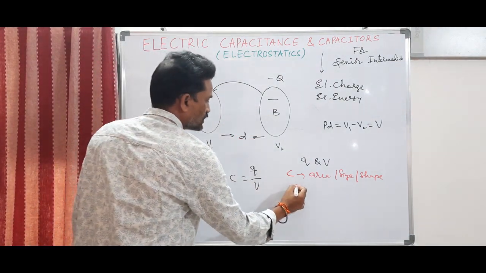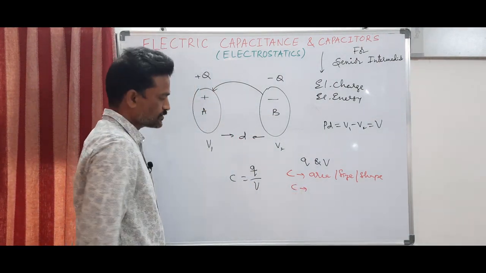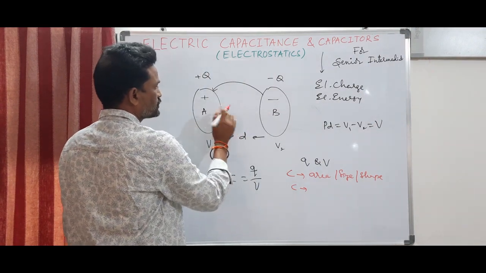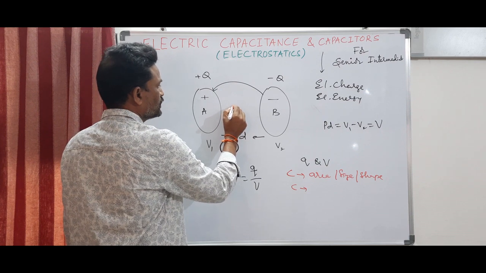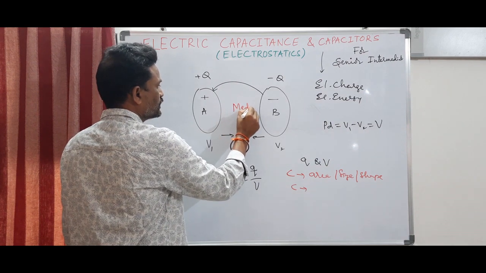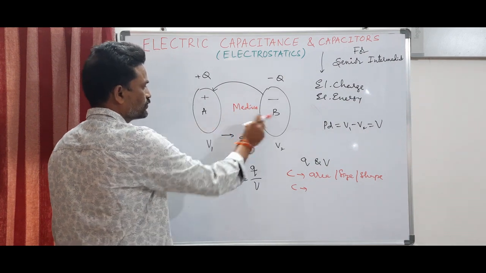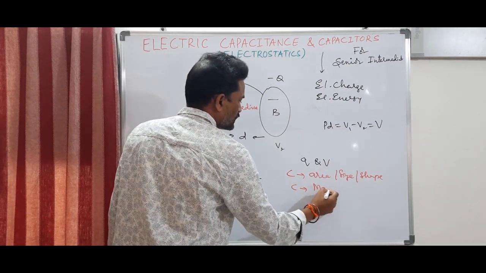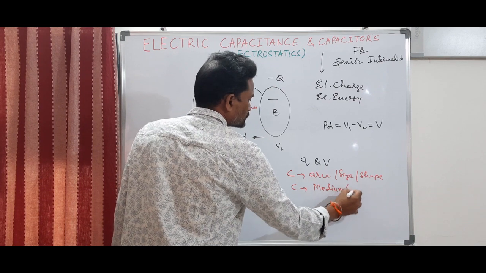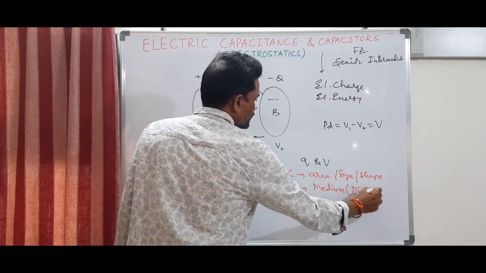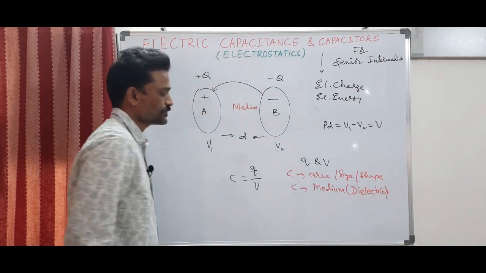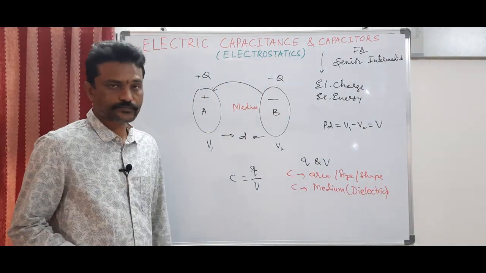C also depends on the medium that is existing between these two, that is the intervening medium. So it depends on the nature of the medium. Generally the medium is a dielectric. What do you mean by dielectric and what are the types of dielectrics? We'll be studying in a few minutes.